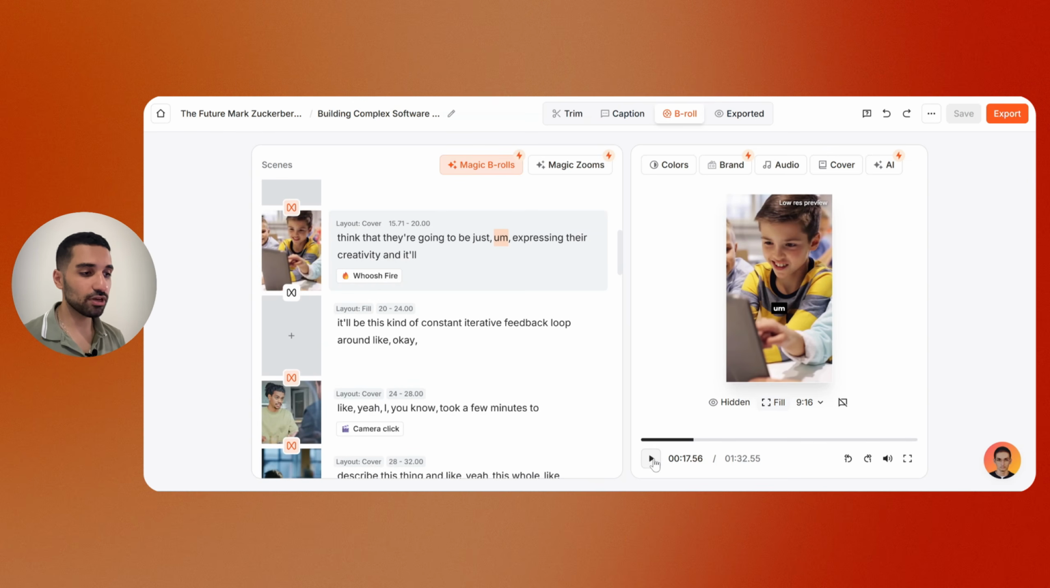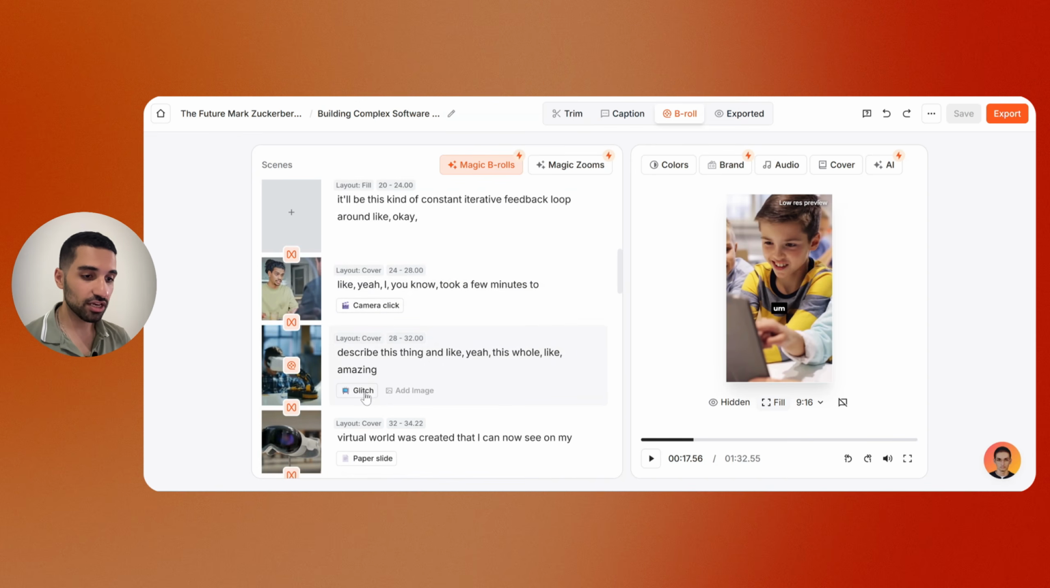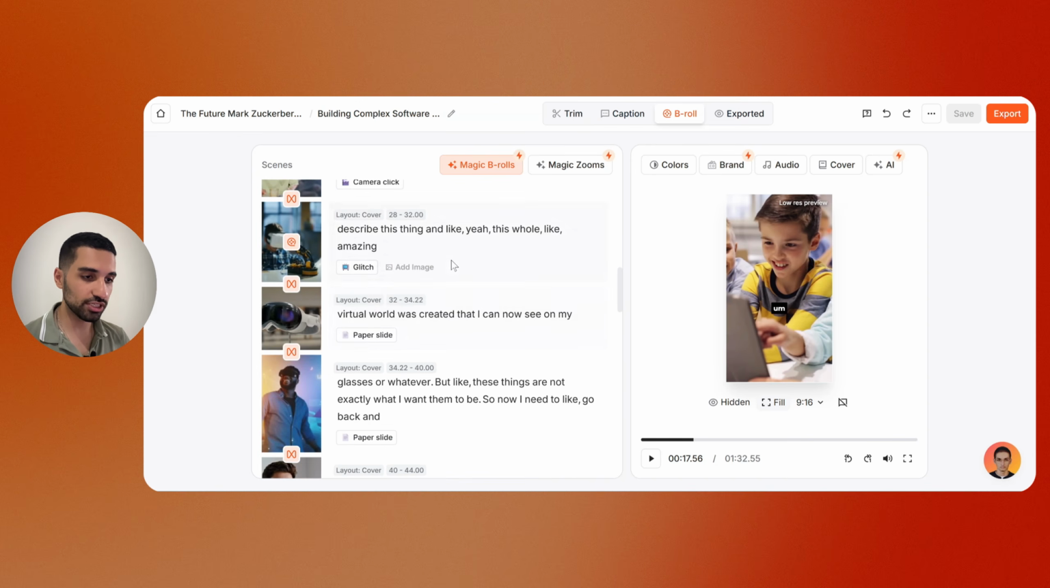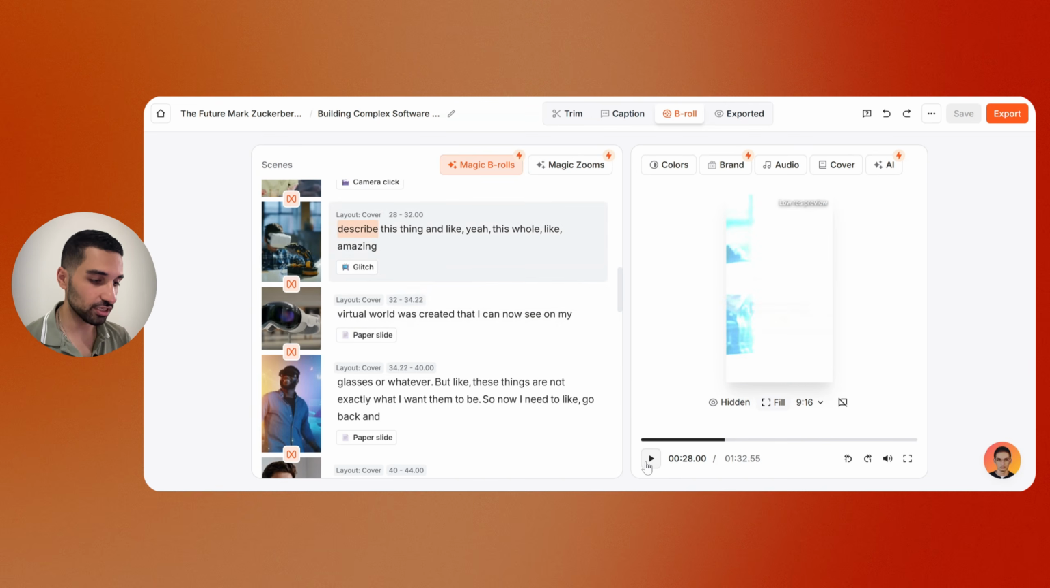Yeah, you see how it makes the transition from b-roll to the podcast, and again from podcast to the b-roll, and just adding some cool visual effects. So here we have whoosh fire. This is an effect. Again, here we have camera back, glitch, paper slide. So let's just see what is the paper slide exactly.